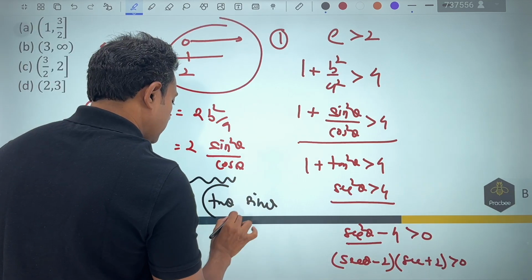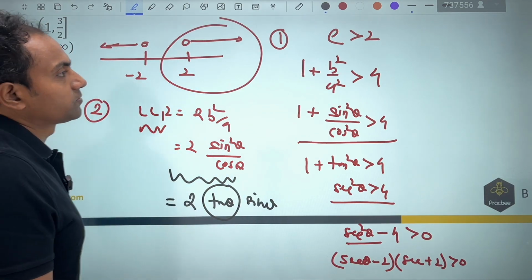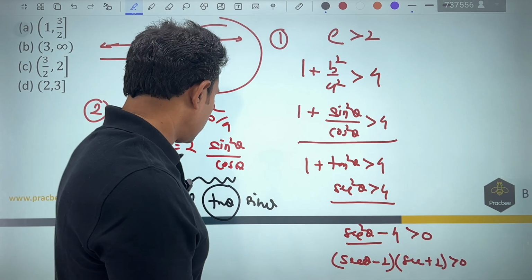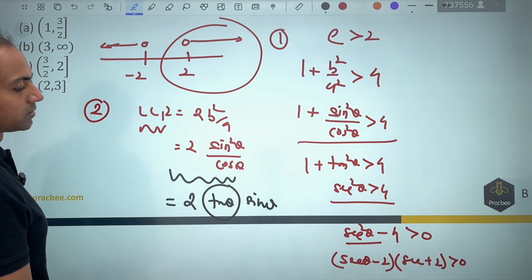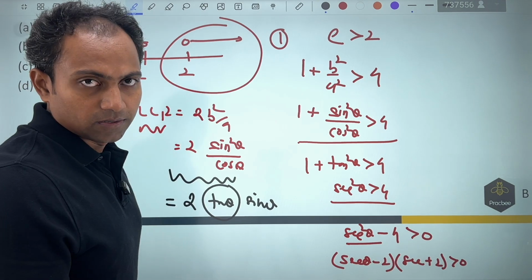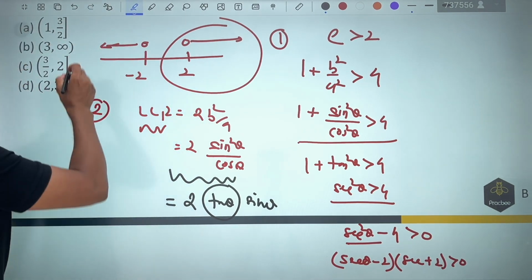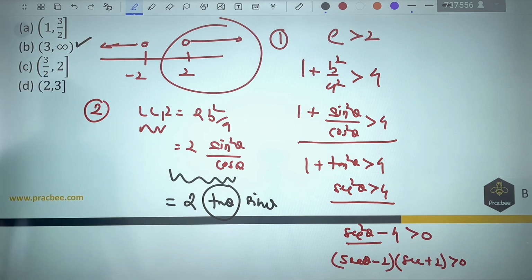You can see that the maximum value can happen when sec theta keeps on increasing, and in that scenario your tan theta can become as high as infinity. So maximum value will become infinity, there is no problem with that. So this option will come out to be correct.